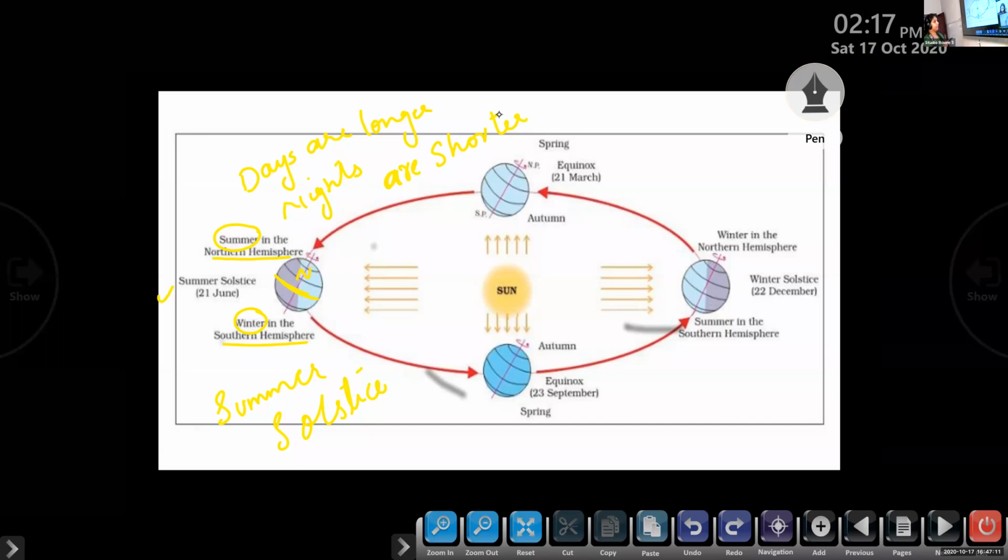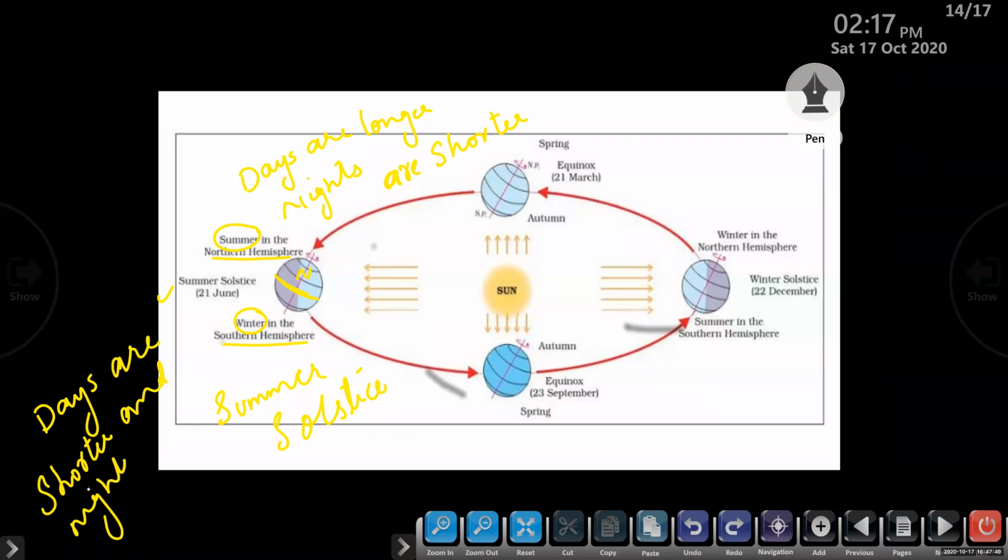Clear? When you hear the word summer, think about days and nights. Days will be longer and nights will be shorter. Then tell me, what about winter? What about the days and nights in winter? Days will be shorter and nights will be longer. Very good.